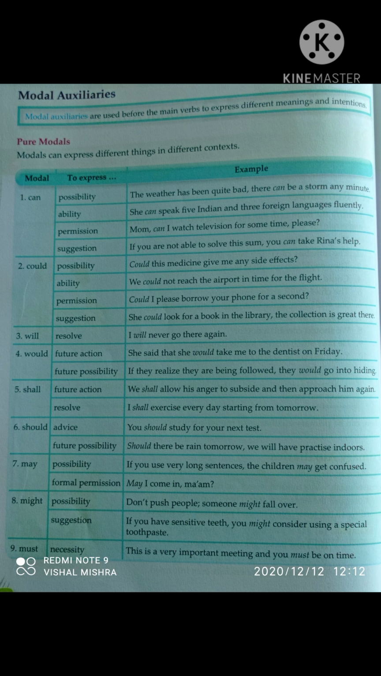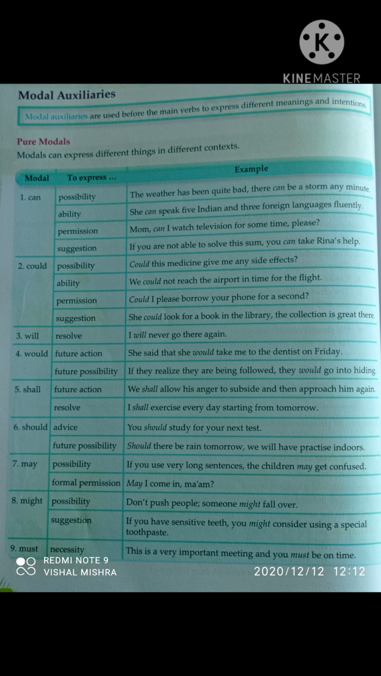Okay, the same, could is used for past possibilities, like: could this medicine give me any side effect? Or ability: we could not reach the airport in time for the flight because we were unable to, so they expressed their problem that they were unable to reach the airport for the flight. Permission: could I please borrow your phone for a second? That is permission.